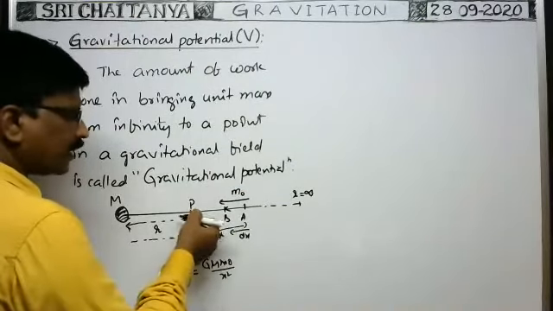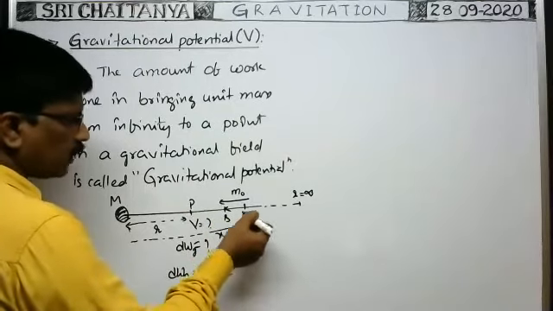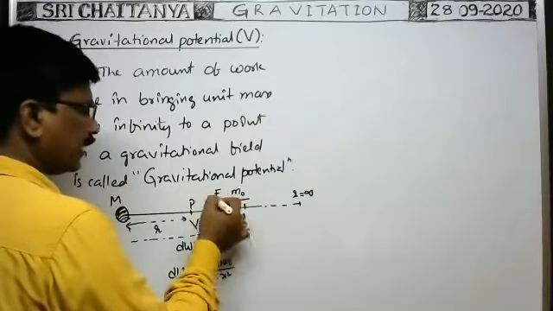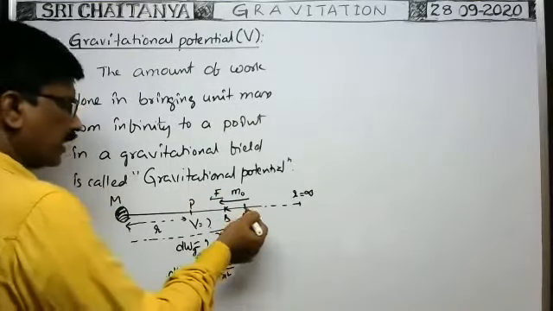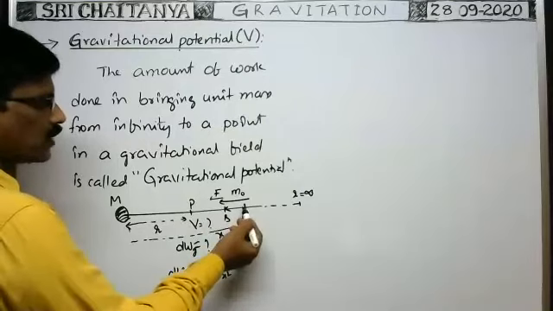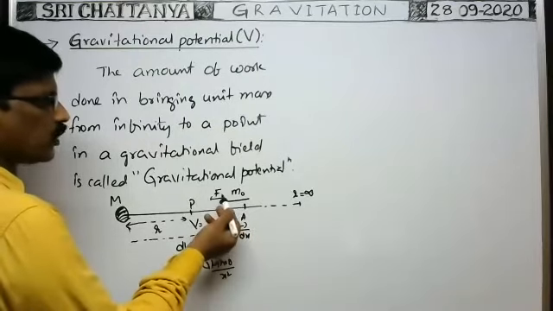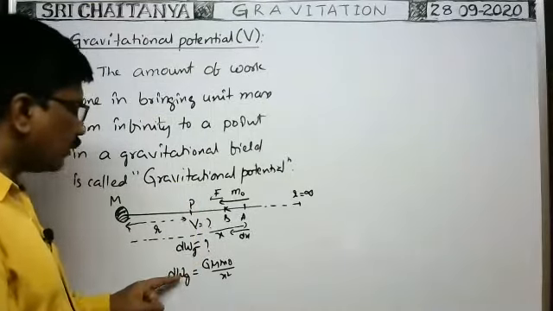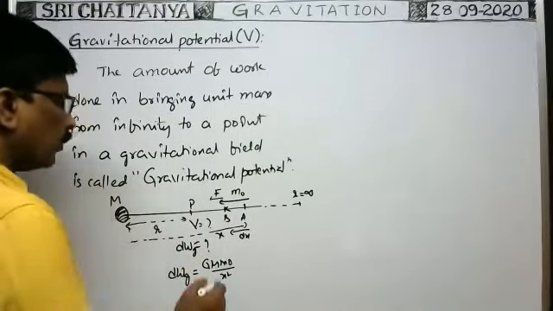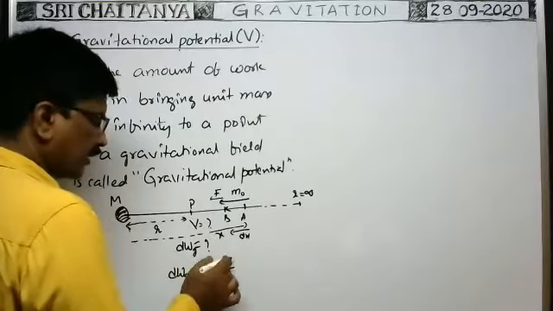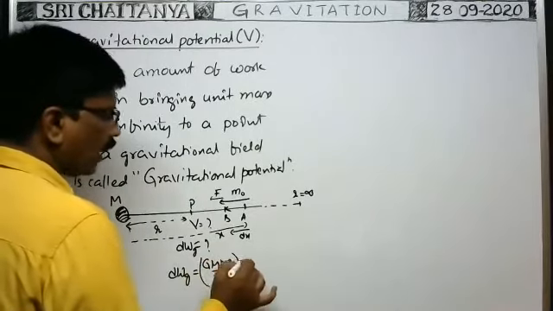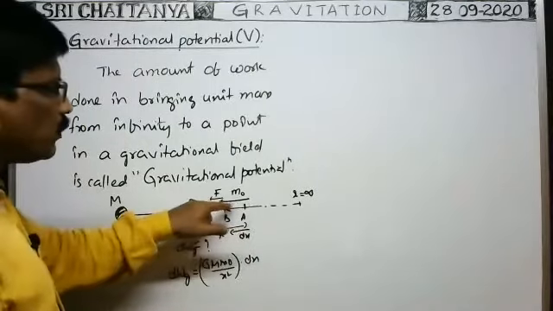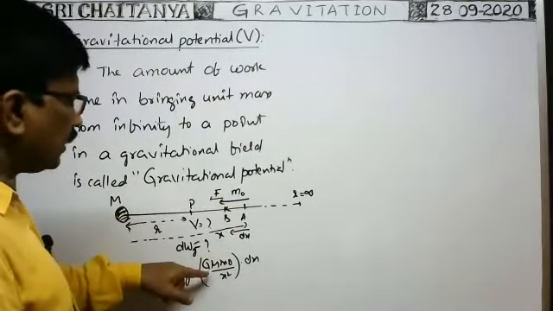The gravitational force is in this direction and the displacement of the body is also in the same direction. For the small displacement dx, there is no considerable change in the gravitational force of attraction acting on the particle. That's why the work done by gravity here is positive only. This is the gravitational force into the small displacement dx along the direction of the gravitational field.